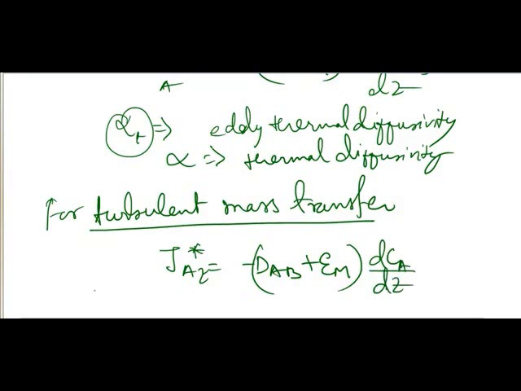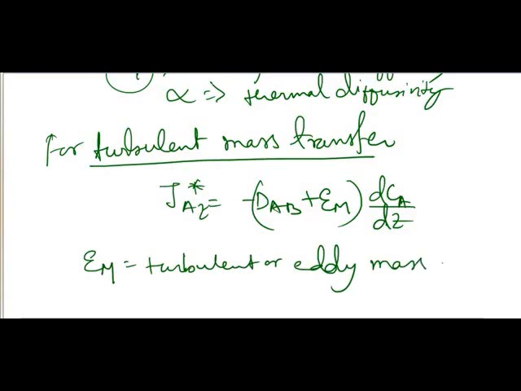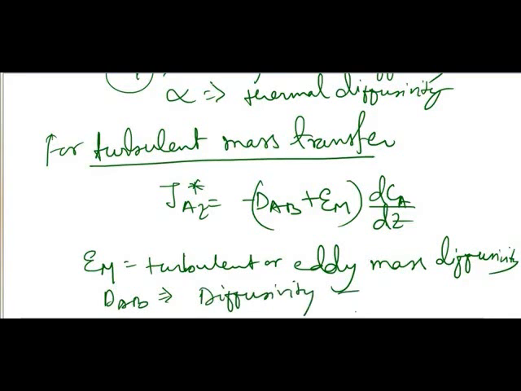What is epsilon M? Epsilon M is the turbulent or eddy mass diffusivity. It has the same unit as the diffusivity, that is meters squared per second. And DAB is, as we all know, the diffusivity of A into B. Both have the same unit, meters squared per second.